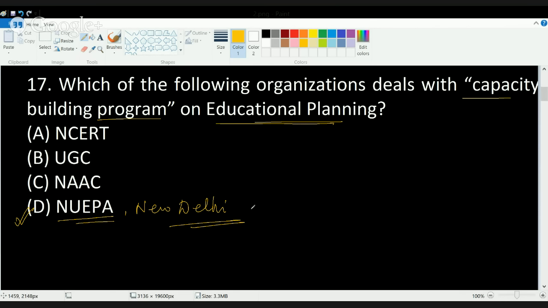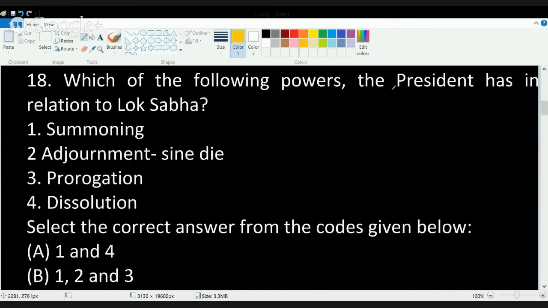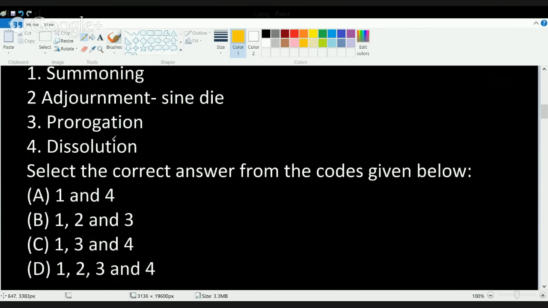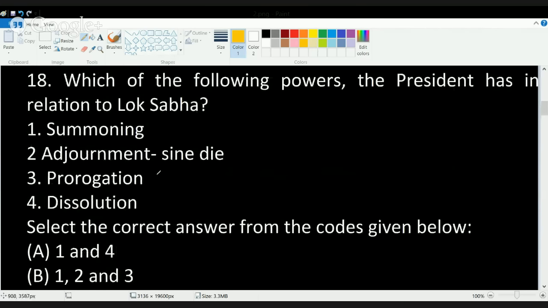The next question is, which of the following powers the president has in relation to Lok Sabha? Now there are 4 things that are given, and there are choices that are given based on these 4 terms.